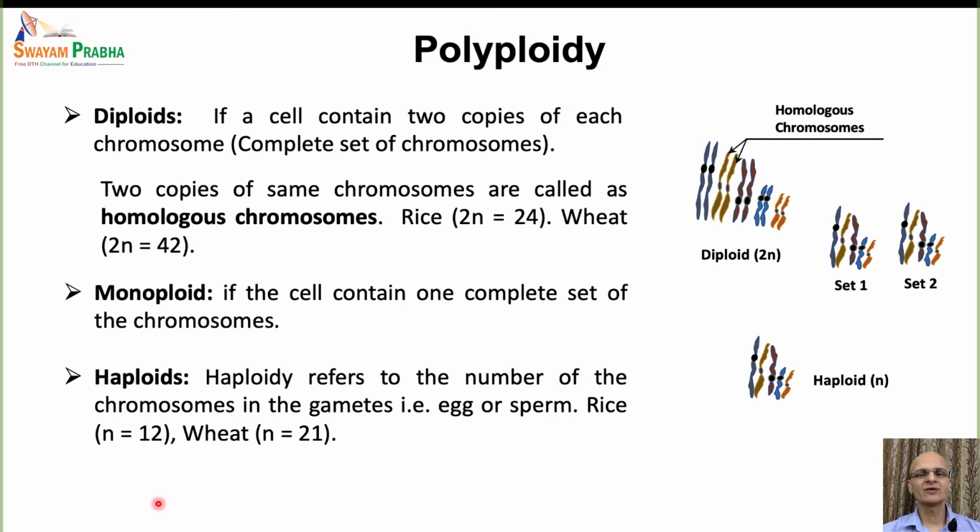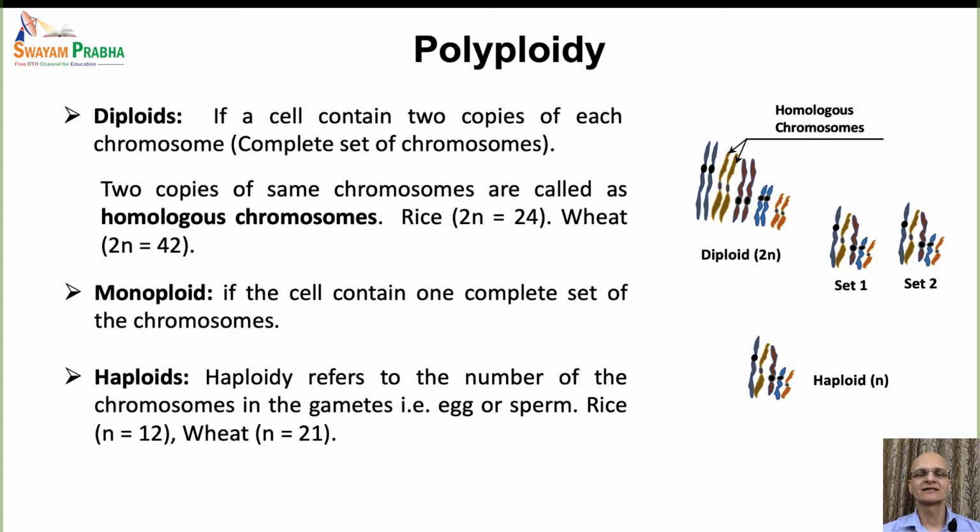So n is the number of chromosomes in the gametes of an individual, and number of chromosomes in the somatic cell is double the number of chromosomes in the gametes, and therefore the number of chromosomes in the somatic cell is designated by 2n, and chromosomes in the gametes, they are designated by n.